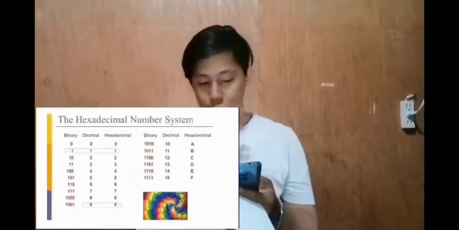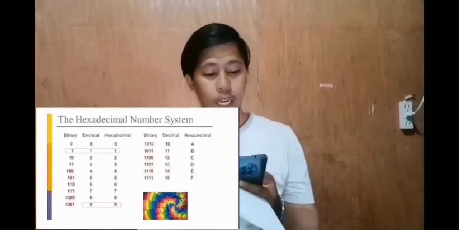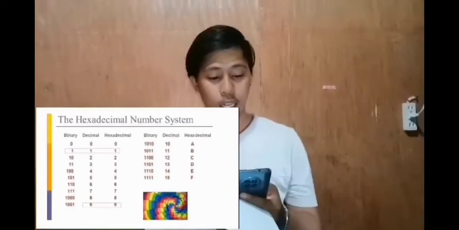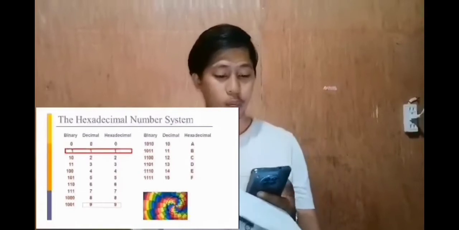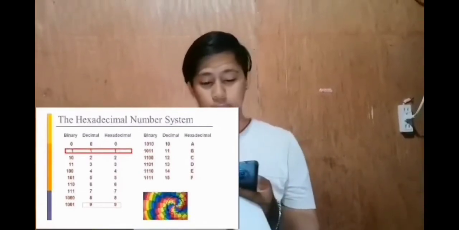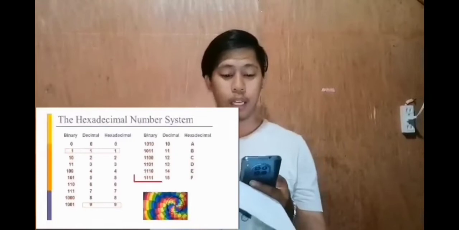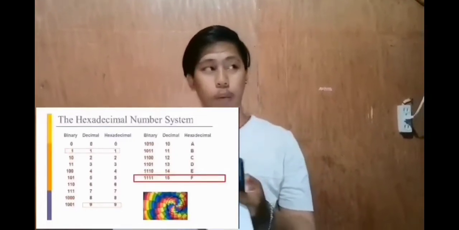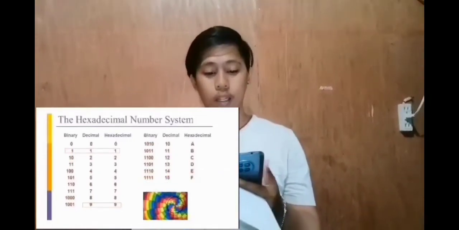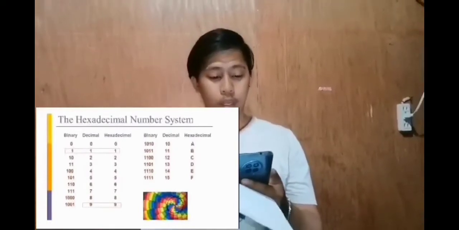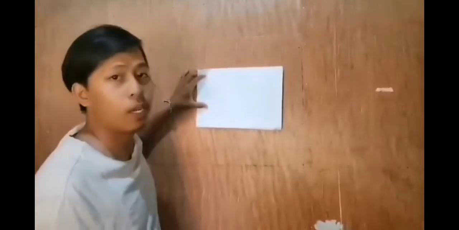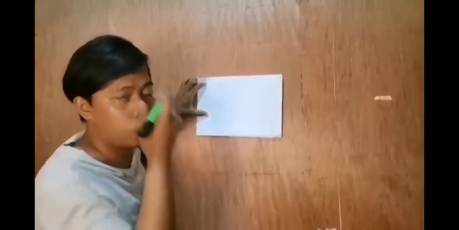So the hexadecimal number system. In binary, we have 1, in decimal we have 1, and in hexadecimal we have 1. In binary, 1111 is, in decimal, 15, and in hexadecimal, the letter F. Later, I will show you an example of how to do the hexadecimal number system.